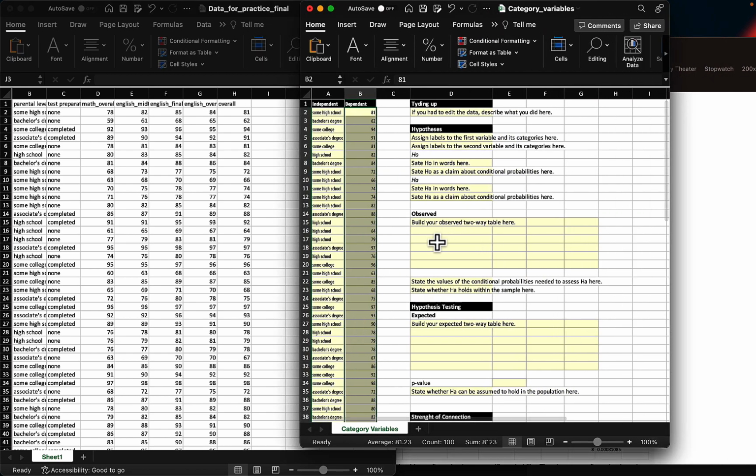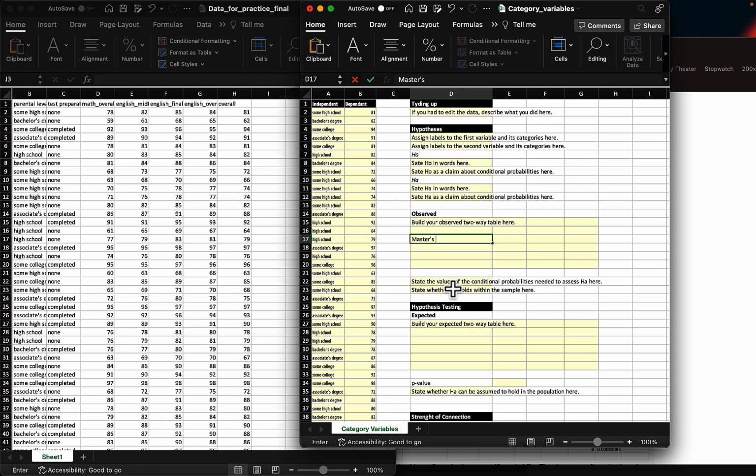So I'm going to build my two-way table now. And we know that the independent variable is masters or no masters. And the other one here will be, let's call that more than 81.